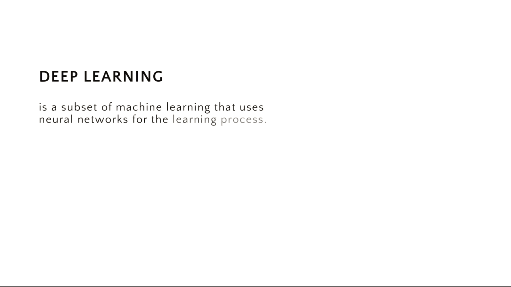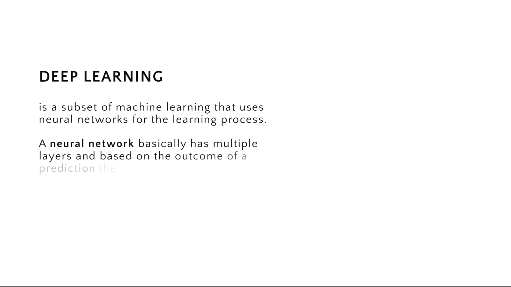So now that we've defined the more general terms, we can go back to deep learning. So deep learning is a subset of machine learning, and what makes it different is for the learning process, it's going to use something called a neural network. So a neural network basically has multiple layers, and based on the outcome we get from our prediction, we're going to adjust the weight that one of the layers has in our prediction.